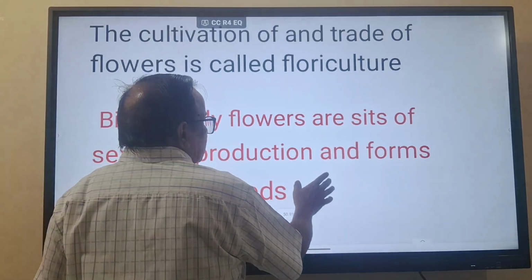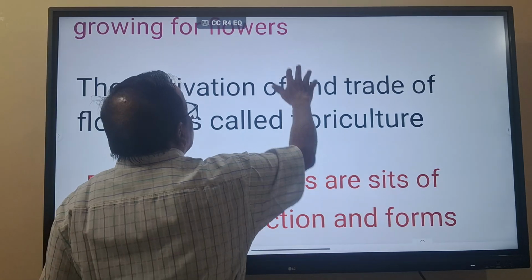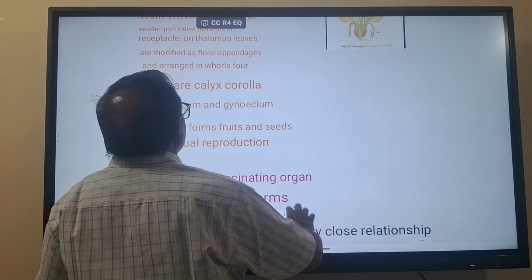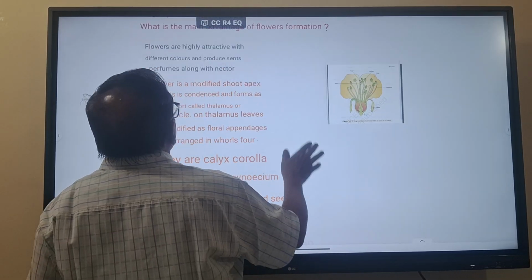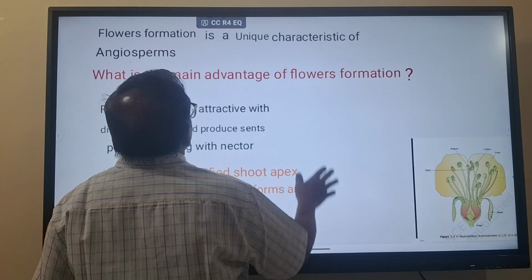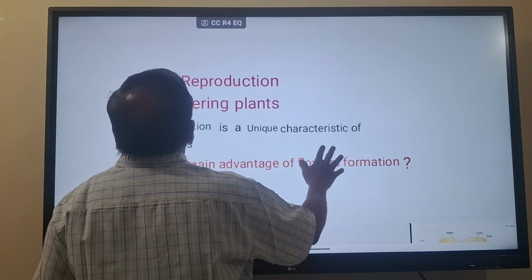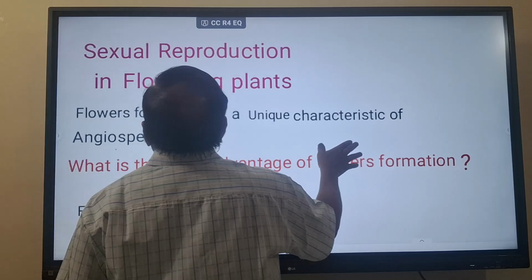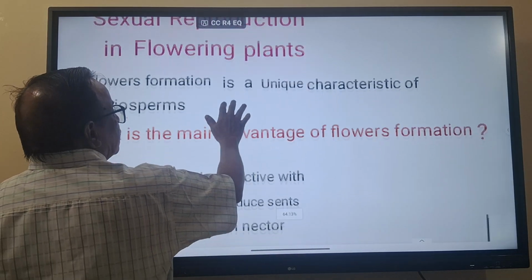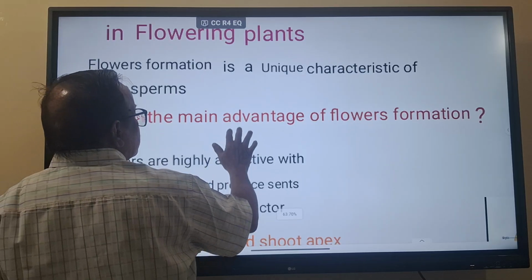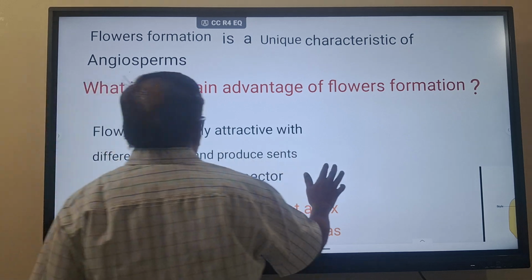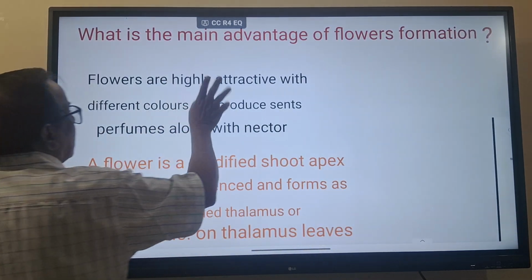So once more we will see here, sexual reproduction in flowering plants, why it is, and the unique character of angiosperms. I discussed the main advantage of flower formation. Next, flowers are highly attractive.